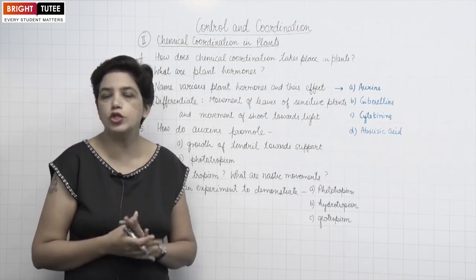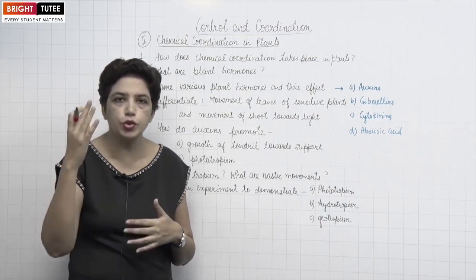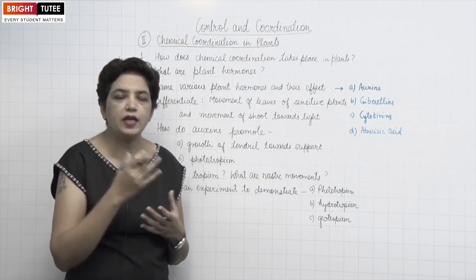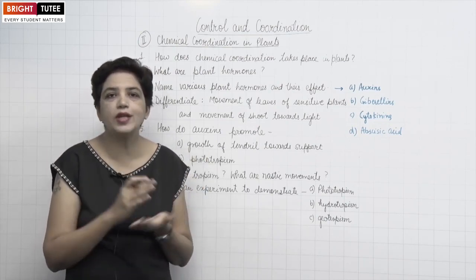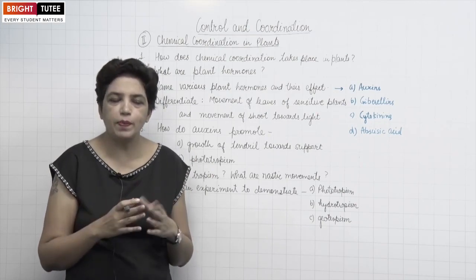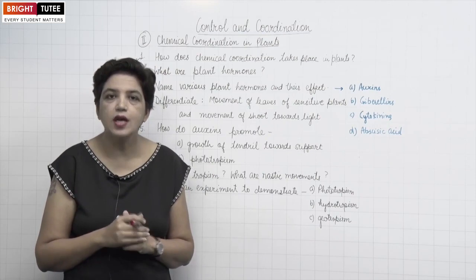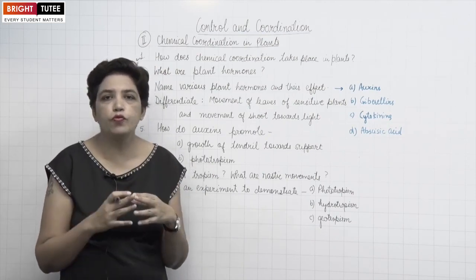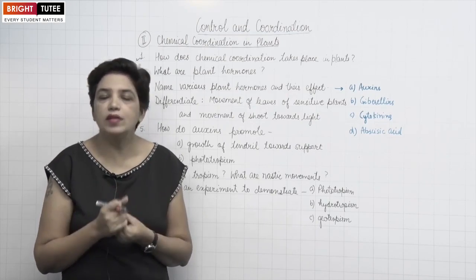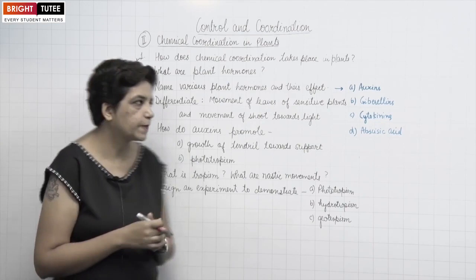There are many physiological processes going on in the plant, like growing of the shoot towards light, or sunflowers bending towards light, or when you touch the sensitive plant, Mimosa pudica, whose general name is touch me not, the leaves close down. All such movements and processes are controlled by these special chemicals which are called plant hormones.